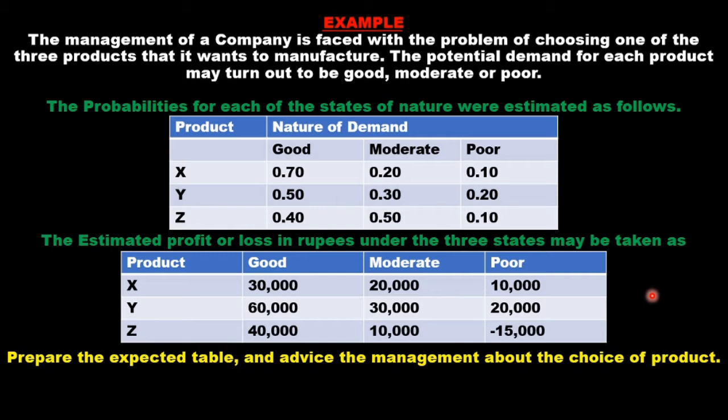They have three possible states of nature. They also have sufficient information about the probabilities of the different states of nature, and they also know the payoff value for the combination of product and the state of nature.